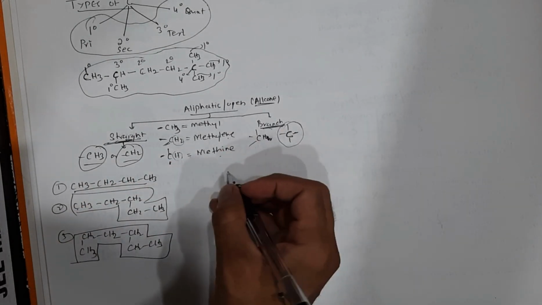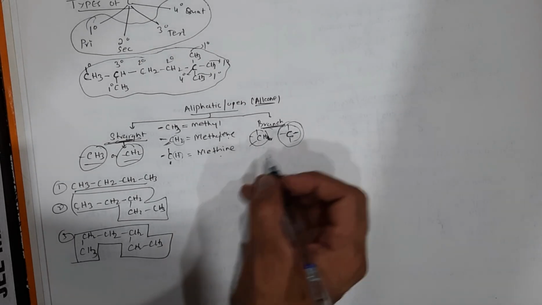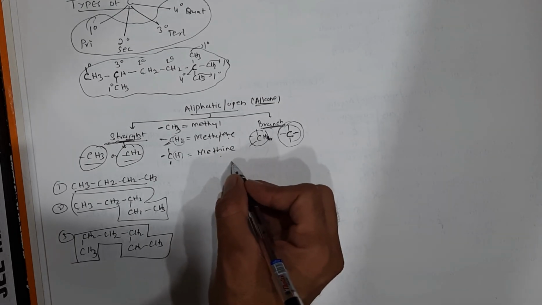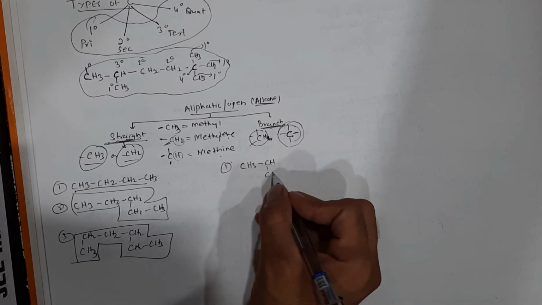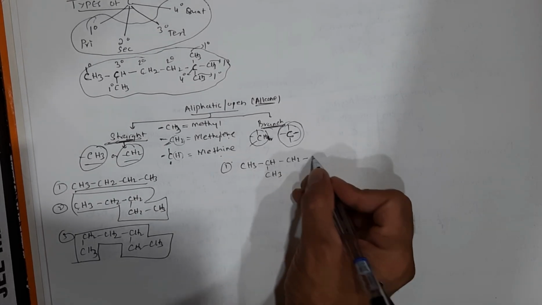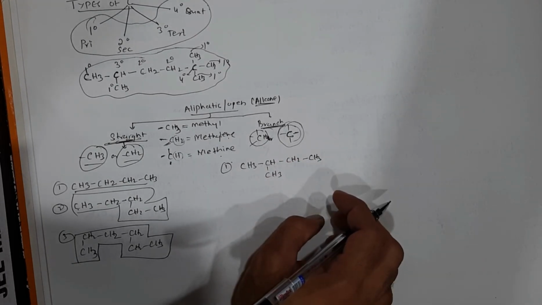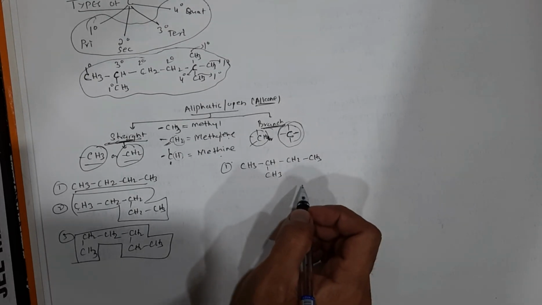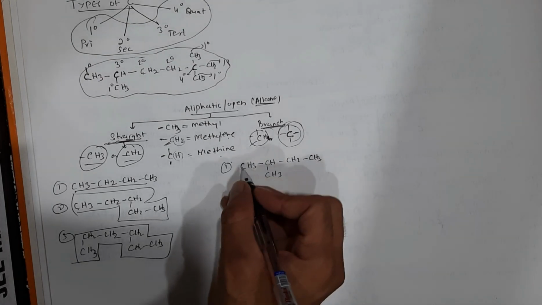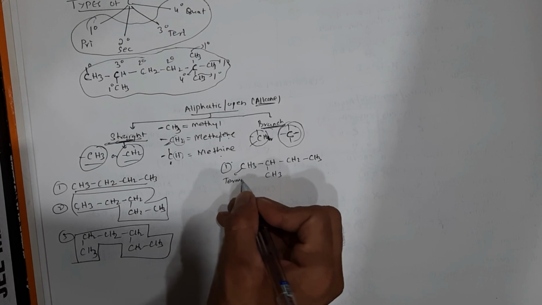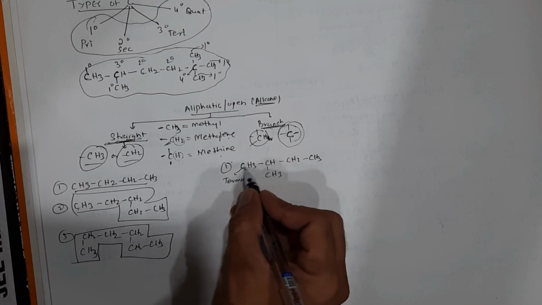Now for a branch chain alkane, there should be a presence of a methane group or a tertiary carbon atom. Let us differentiate that from the straight chain. Let's take an example: CH3, CH, CH3, CH2, CH3. First I will select the longest carbon chain. The longest carbon chain should be selected from one terminal to another terminal, and a terminal carbon is always a methyl group. If I start from here, CH3, CH, CH3, I get a 3 carbon chain.